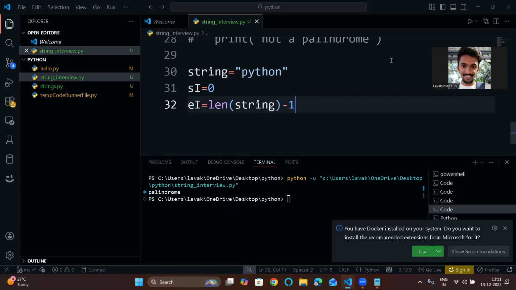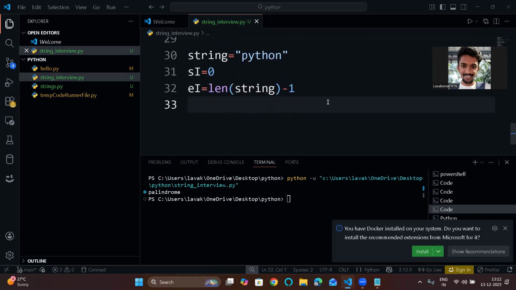Why am I using length of string minus 1? Because in Python, what is the length? 1, 2, 3, 4, 5, 6. This is 6. But our indexing starts from 0: 0, 1, 2, 3, 4, 5. I need to start from 5, not 6. If you give 6, you will get an index out of range error. That is the one thing you need to remember.